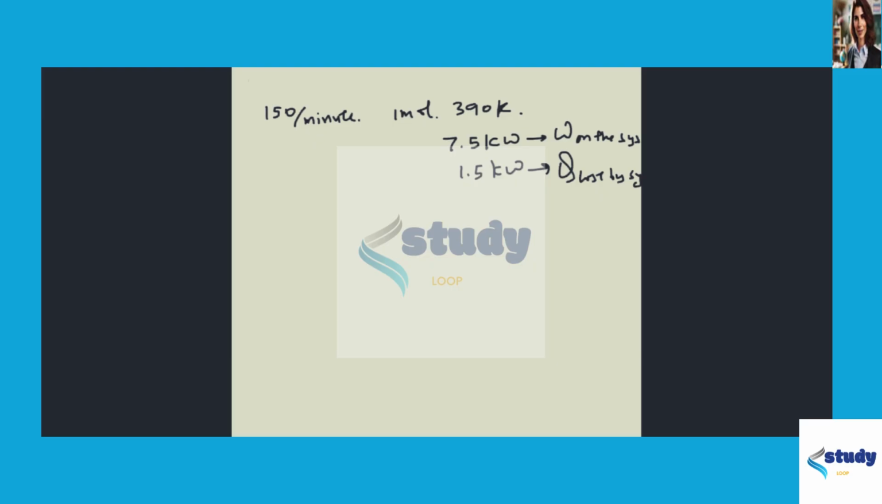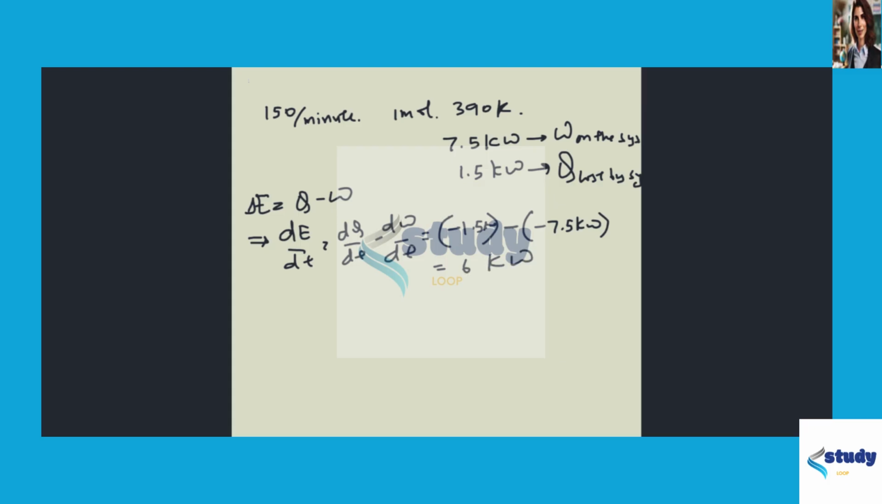Now, using the first law of thermodynamics, we see delta E is equal to Q minus W. By differentiating with respect to time, we have dE/dt is equal to dQ/dt minus dW/dt. Now dQ/dt obviously is minus 1.5 kilowatts because it is lost by the system, and minus dW/dt is plus 7.5 kilowatts because it is work done on the system, giving us dE/dt is equal to 6 kilowatts.